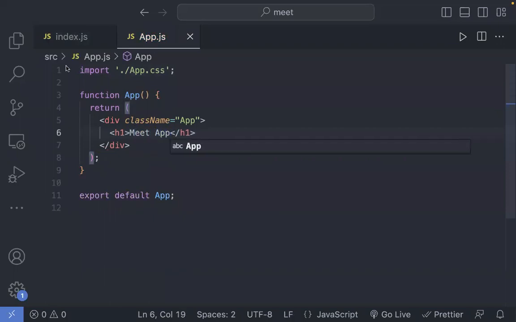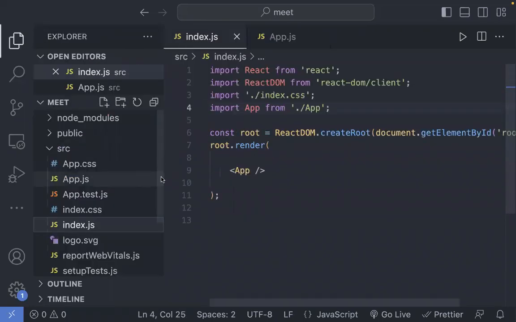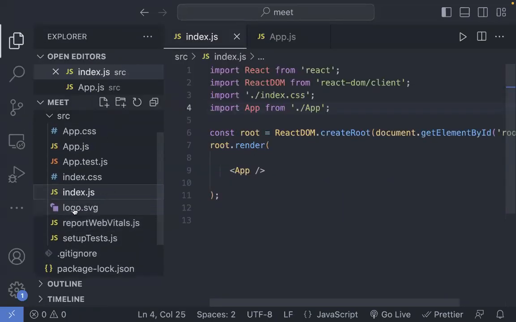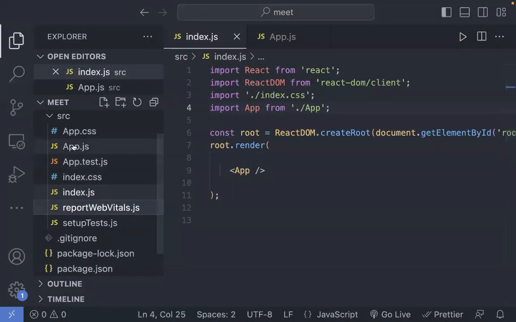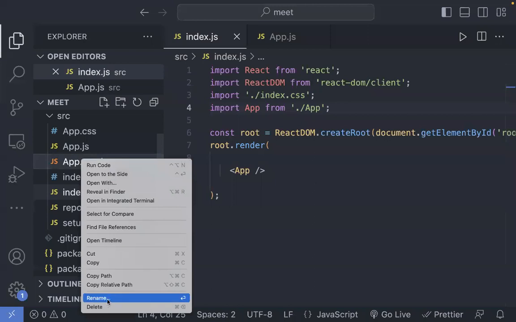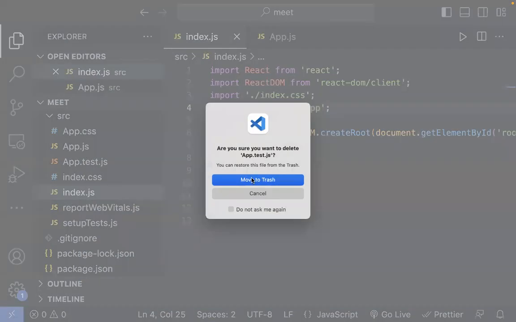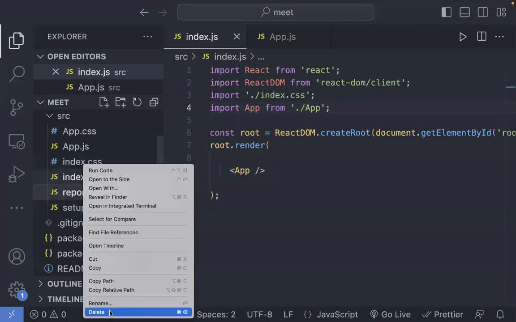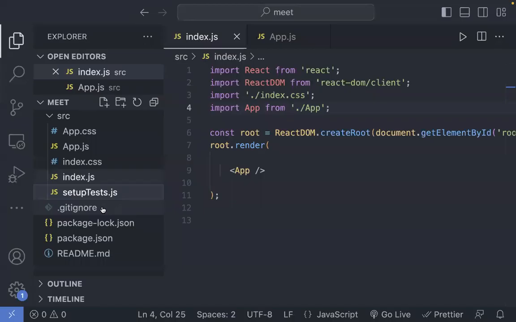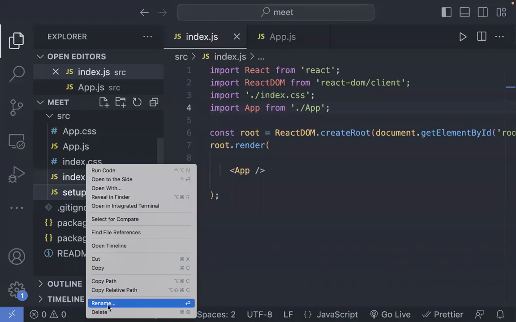Going back, let me remove some files: logo.svg, then app.test.js. I want to remove that as well. I will also remove web vitals, and I'll even remove setupTests.